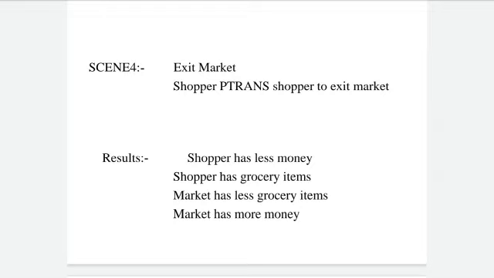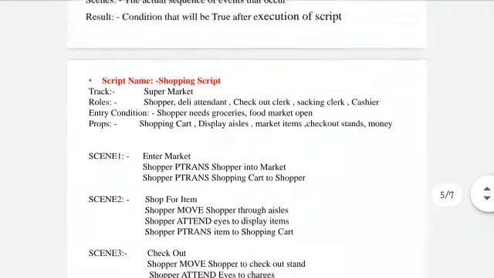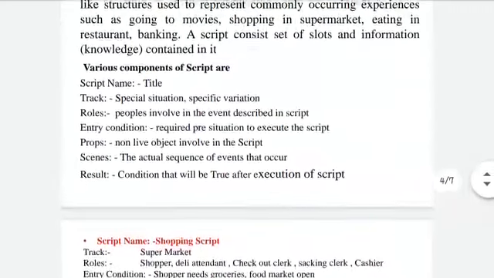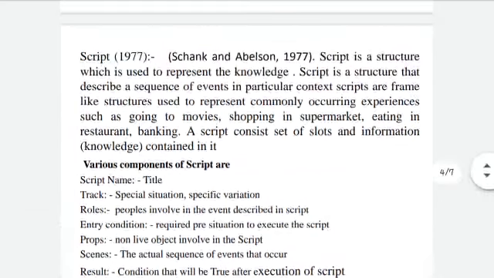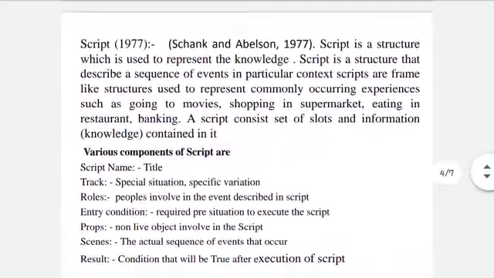So what is script? It is a strong filler structure in which different scenes are available. The different components used to perform the script are: script name, track, roles, entry condition, props, scenes, result. So in this way we discussed the concept of a script. Okay, thank you.